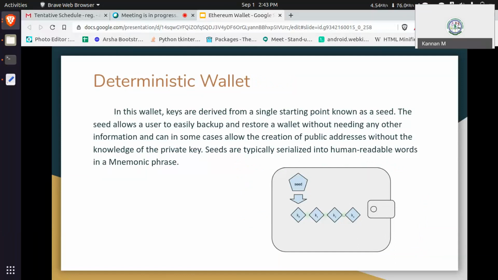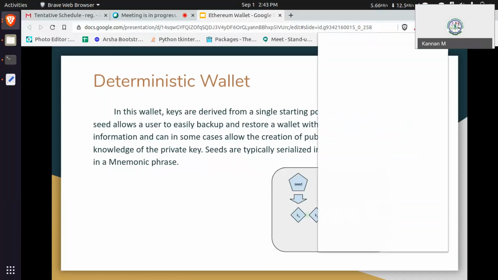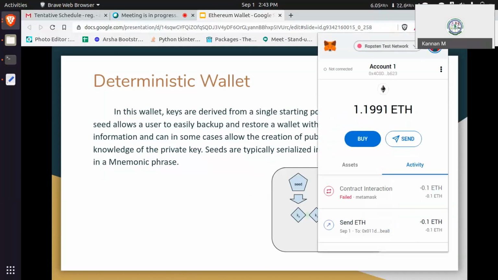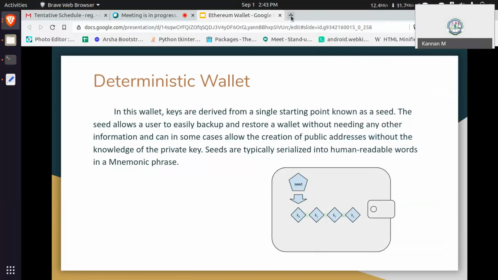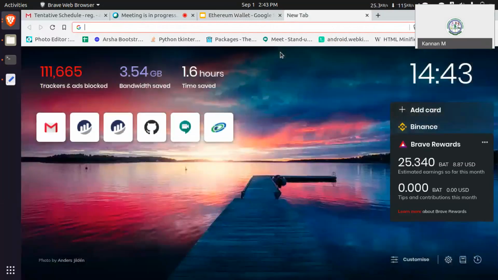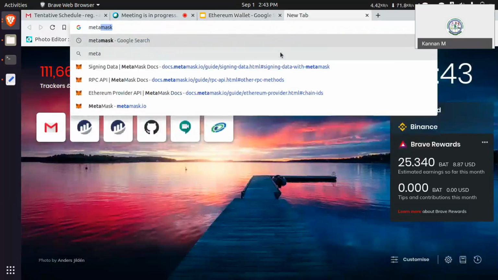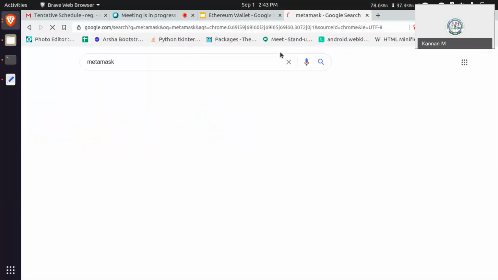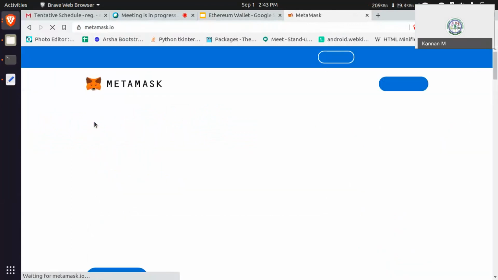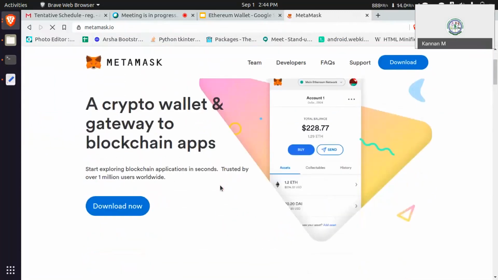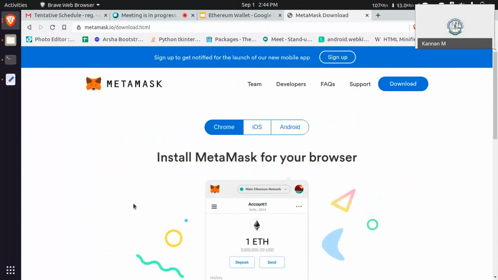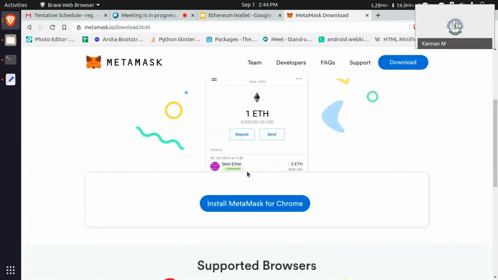Let's see. I am removing this. I remove it, and then I am going to add that wallet. Just click here, and if you want to use it, click download. For Chrome, it will ask, and then install it on Chrome.